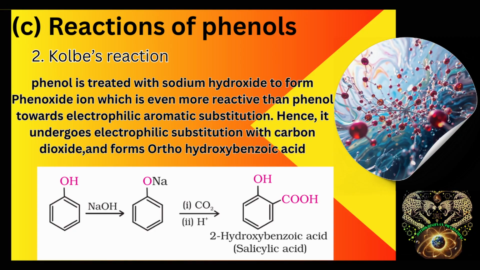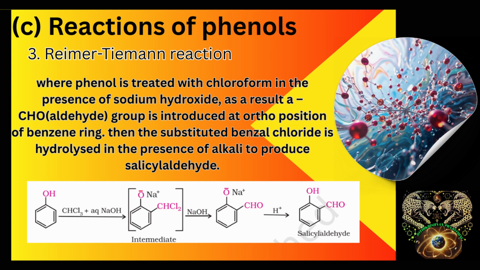Second one is Kolbe's reaction, where phenol is treated with sodium hydroxide to form phenoxide ion, which is even more reactive than phenol towards electrophilic aromatic substitution. Hence, it undergoes electrophilic substitution with carbon dioxide and forms ortho-hydroxybenzoic acid. Third is Reimer-Tiemann reaction, where phenol is treated with chloroform in presence of sodium hydroxide.